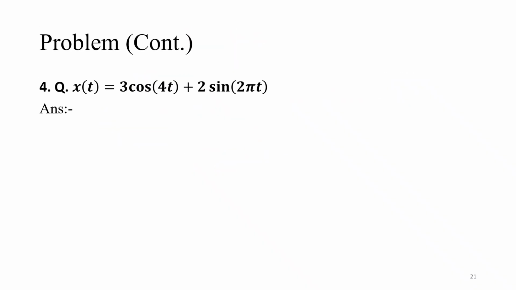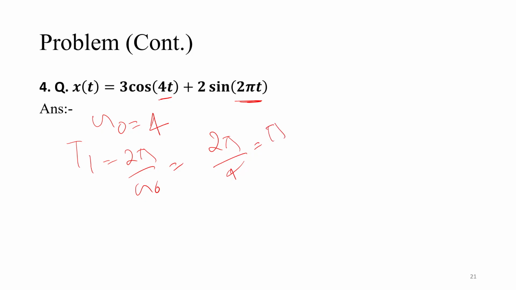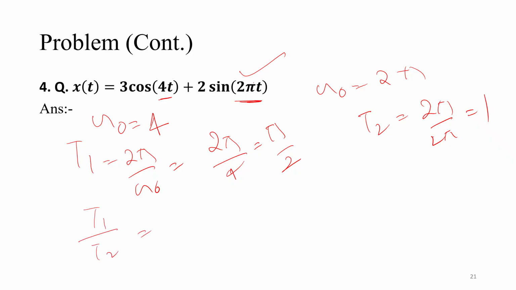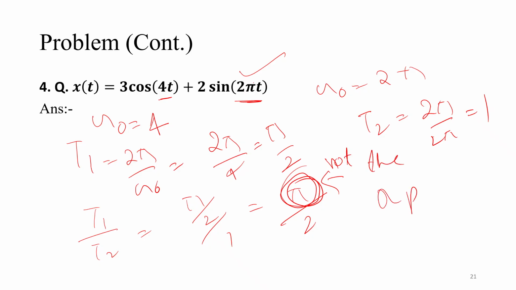Next, 3 cos 4t plus 2 sin 2 pi t. So omega naught is equal to 4 here. So T1 is equal to 2 pi by omega naught, it is 2 pi by 4, which is pi by 2. For the second equation, omega naught is equal to 2 pi, so T2 is equal to 2 pi by 2 pi, it is 1. So we have to calculate T1 by T2, which is pi by 2 by 1, so it is pi by 2. As pi is there, it is not an integer, so we are saying it is an aperiodic signal.